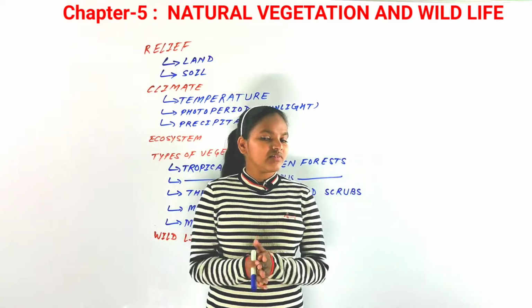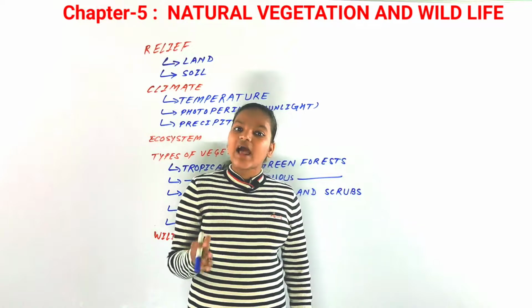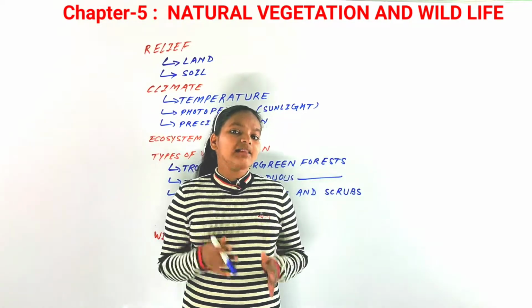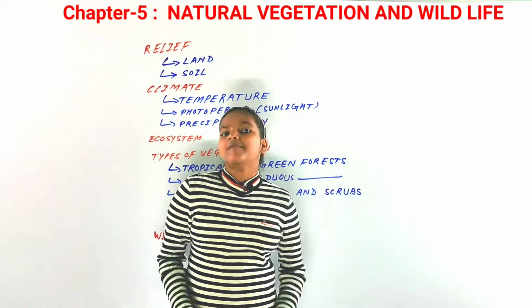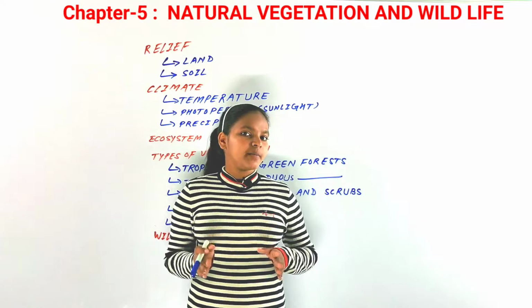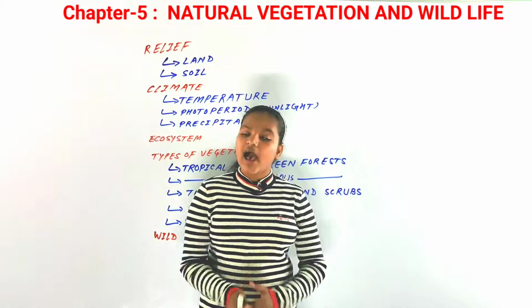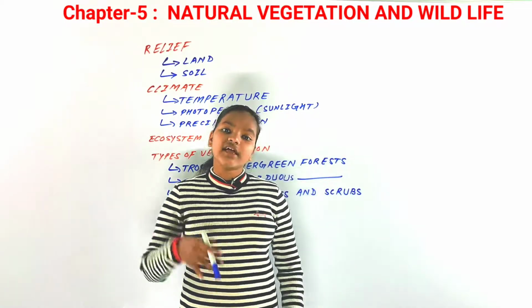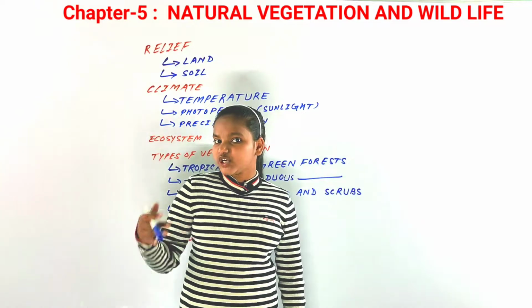Even in virgin vegetation there are two divisions, that are indigenous species and exotic species. Those plant communities that are purely Indian, that have grown in India, are known as endemic or indigenous species.